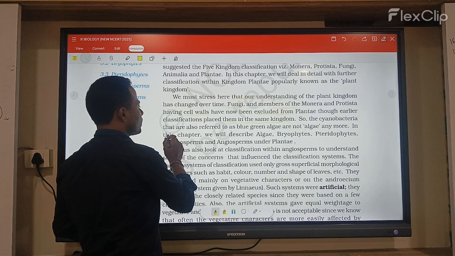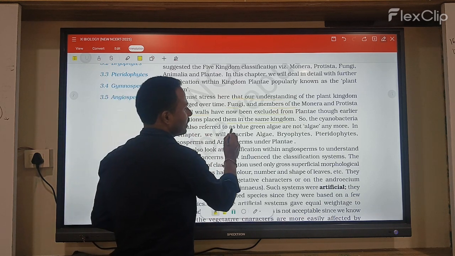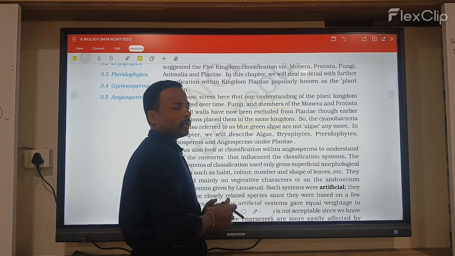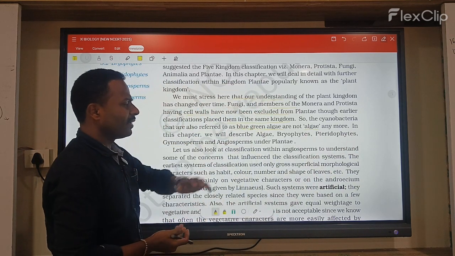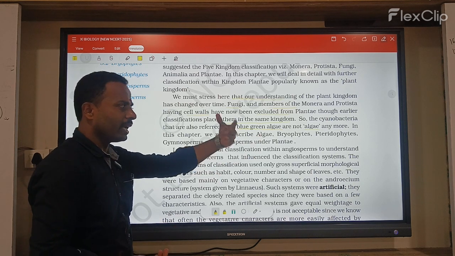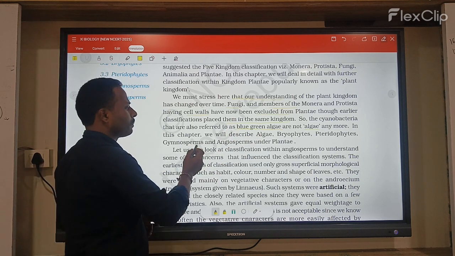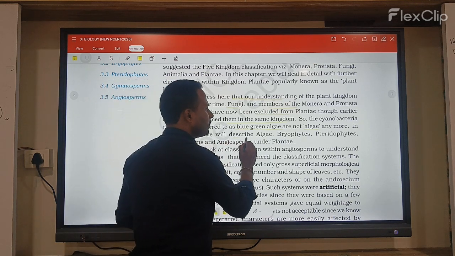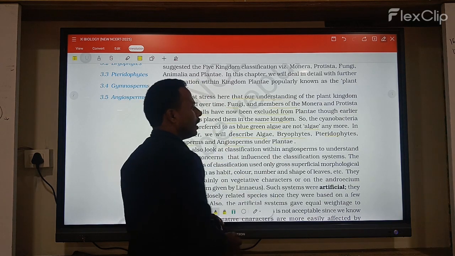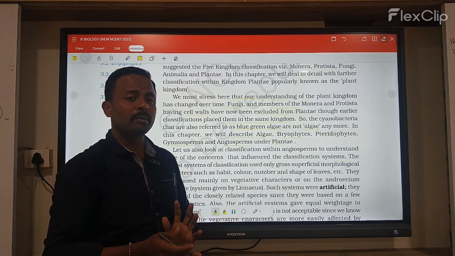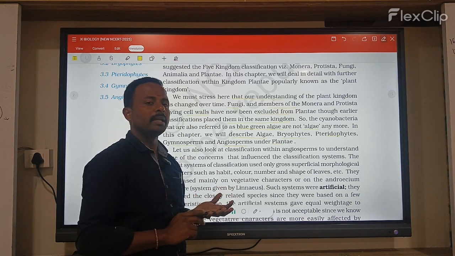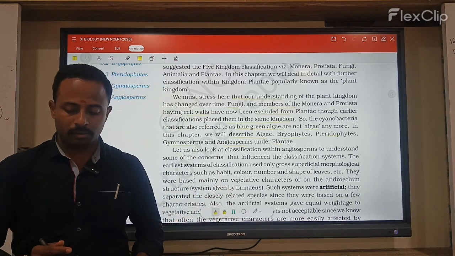The cyanobacteria, also referred to as blue green algae, are not referred to as algae anymore. The blue green algae, the cyanobacteria members, are not considered algae anymore. In this chapter we will describe the algae, bryophytes, pteridophytes, gymnosperms and angiosperms under the plant kingdom. So this whole chapter explains completely about the plants.